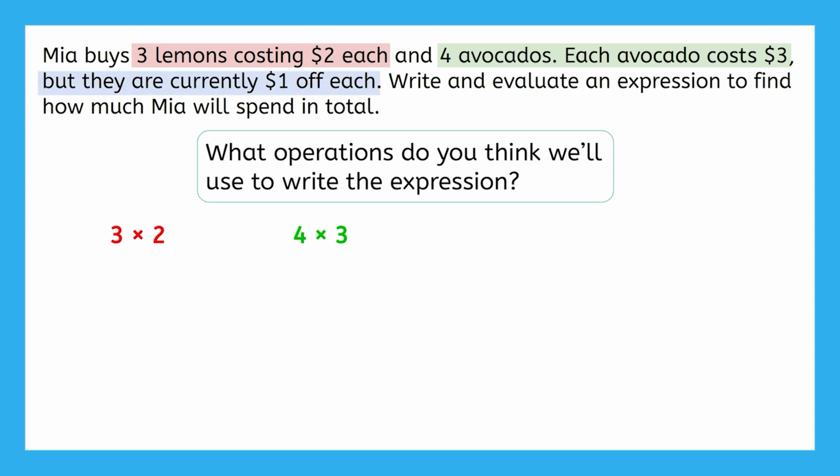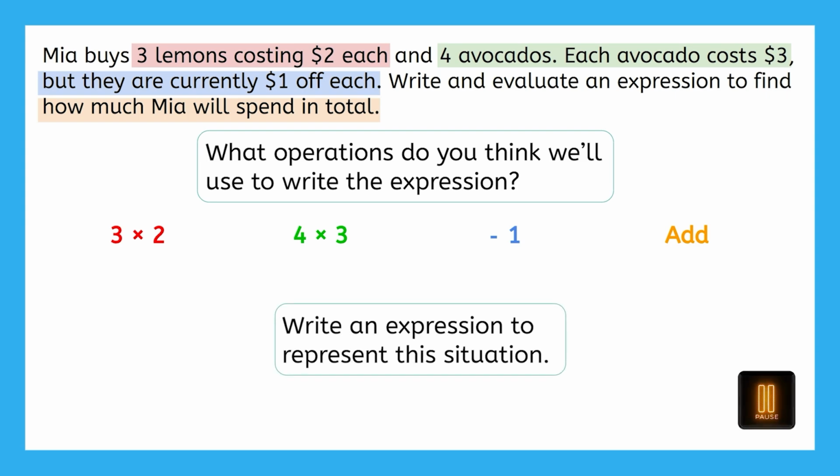Yeah, there's a sale for $1 off the price of avocados. What operation will be used here? Right, subtracting 1. What do we have to do to find out how much Mia will spend in total? We need to add everything together. Okay, now that we have the different pieces of the expression, go ahead and write an expression to represent this situation.